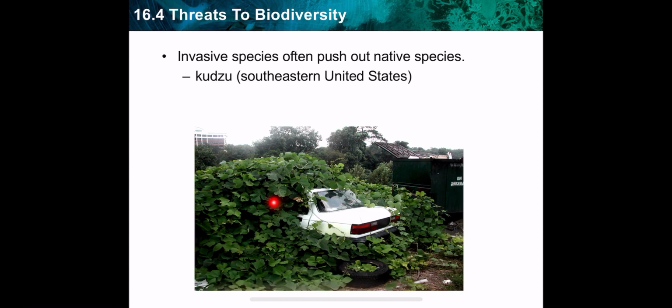Another species is the kudzu plant. This plant competes with any other plant in this area. So rarely can you find species that can live in the presence of these plants, because they are highly growing plants. They compete with the native species of plants. Humans introduced those plants for their broad leaves and nice flowers. So now, what are the threats to biodiversity? Introduction of species and also habitat fragmentation.